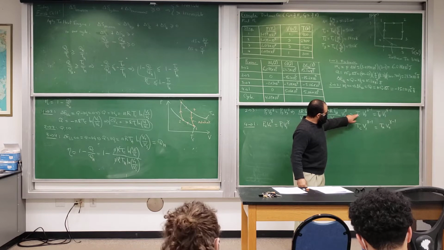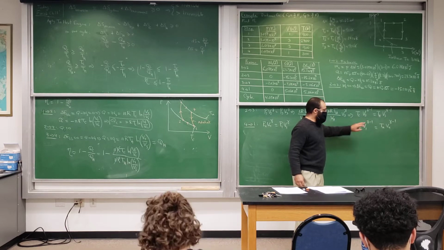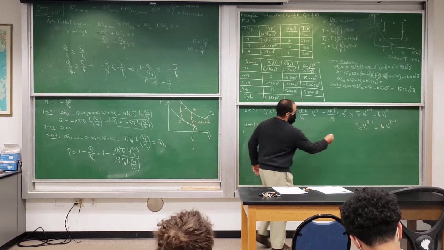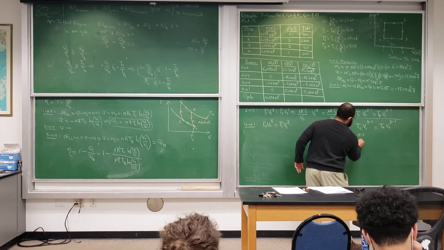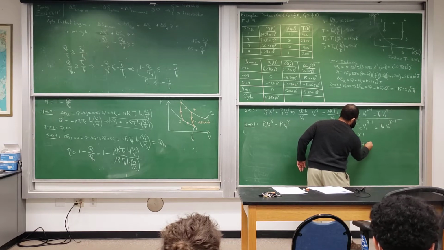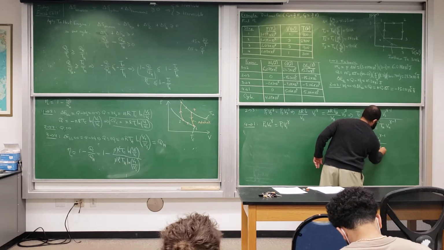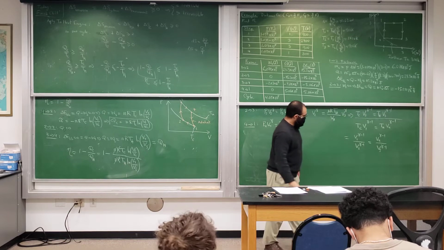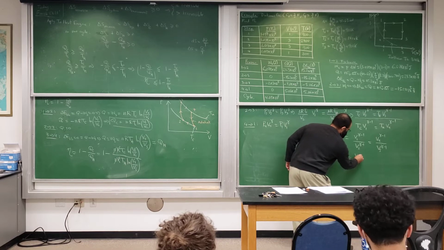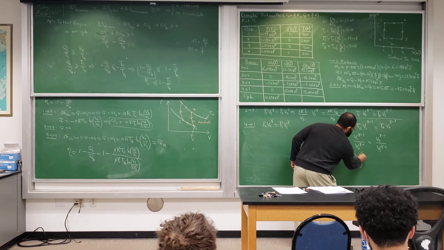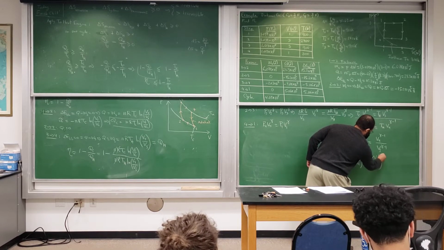If you do this over this, you will get TC over TC is 1. And then V1 to the gamma minus 1 divided by V2 to the gamma minus 1, so you get this. So if you divide these, you will get V1 to the gamma minus 1 over V2 to the gamma minus 1 is equal to V4 to the gamma minus 1 over V3 to the gamma minus 1. And you can combine these under the same power. So V1 over V2 to the gamma minus 1 is equal to V4 over V3 to the gamma minus 1.